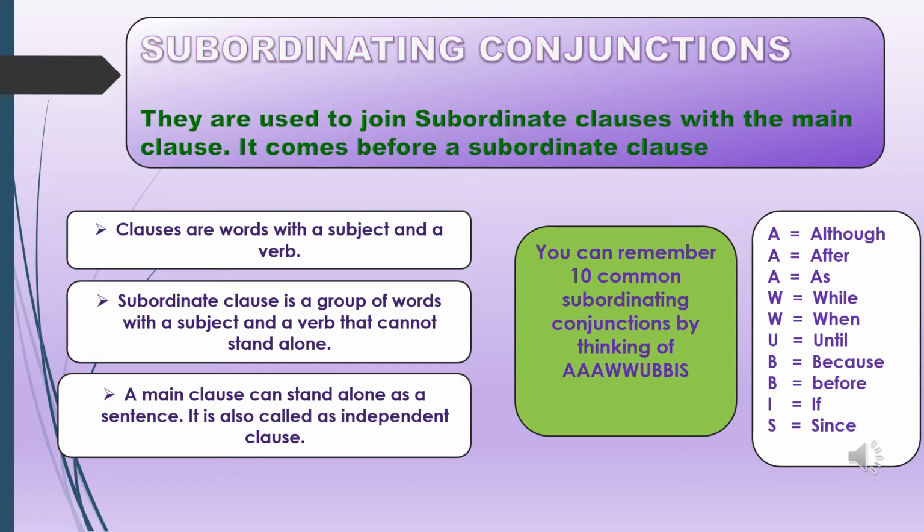Just like we have seen FANBOYS for the coordinating conjunctions, for the subordinating conjunctions there are many, but here we need to see: where, wherever, then, after, before, when, whenever, while, until, since, as soon as, once. There are many subordinating conjunctions. You can just refer to these subordinating conjunctions in your textbook, page number 83.